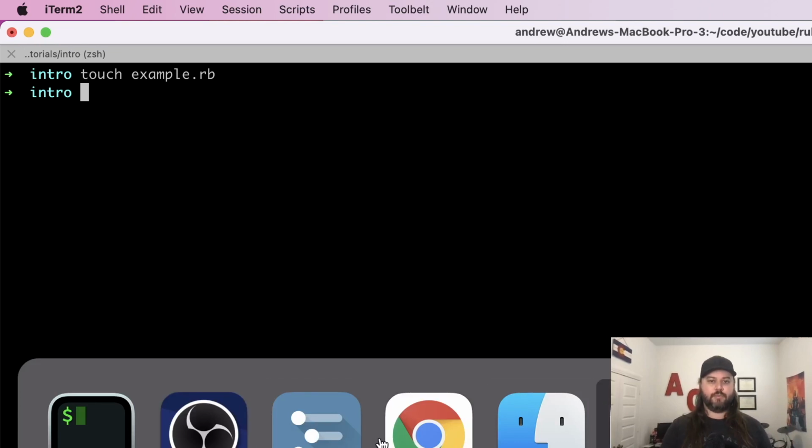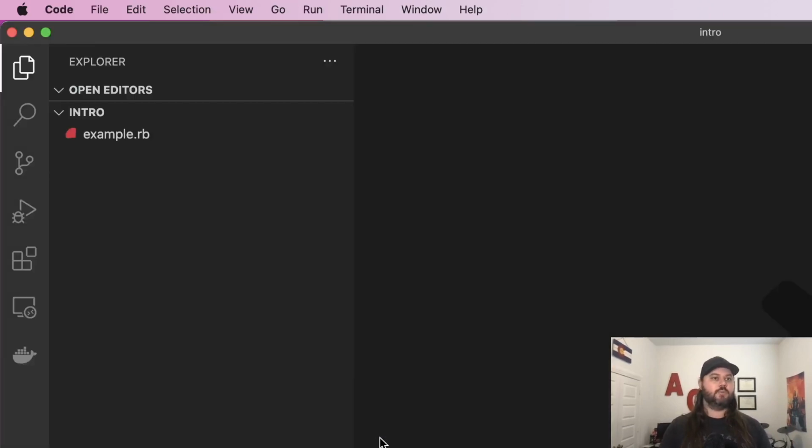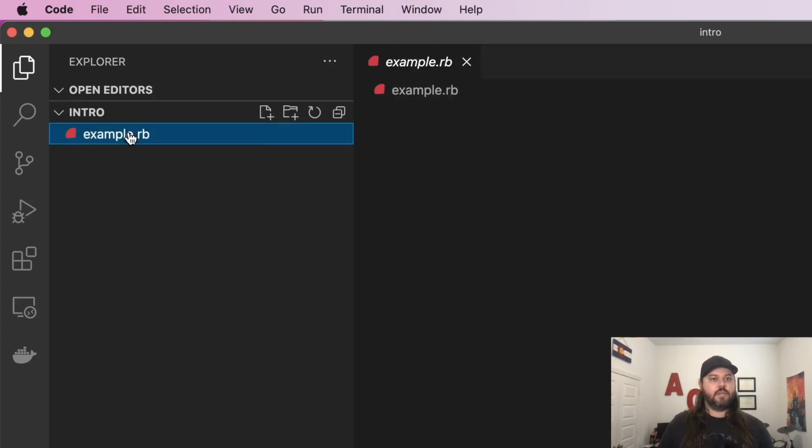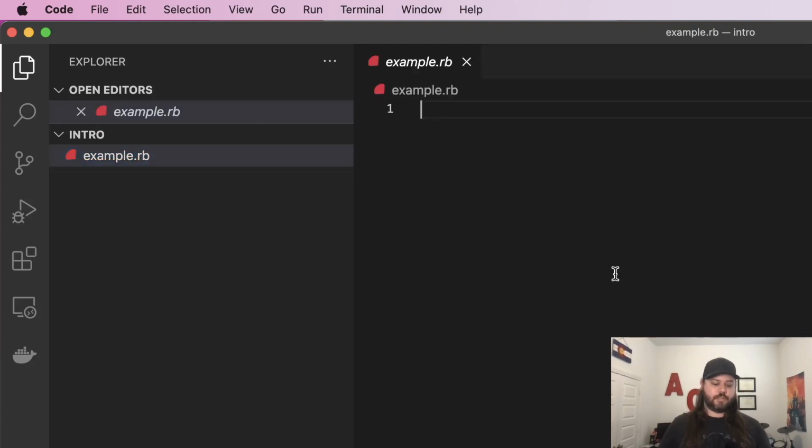This is the little symbol for it, Visual Studio Code. So we'll open that, and we can see our file here. Note that we had to end the file with a .rb for Ruby. So we'll open this file up. Now there's nothing in it.